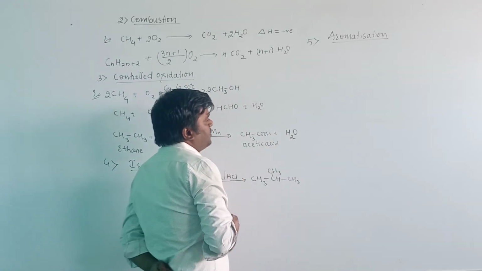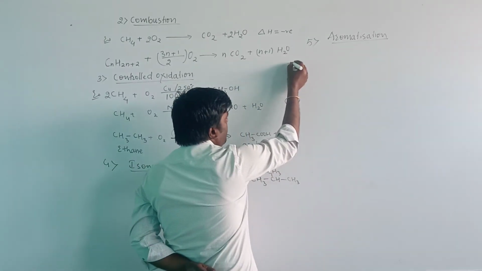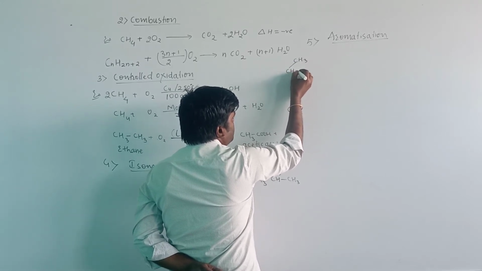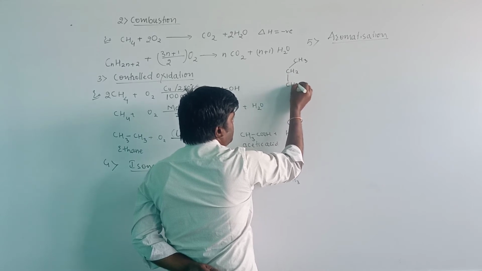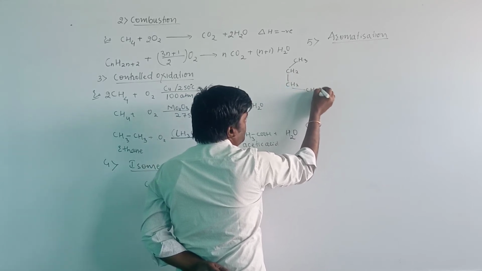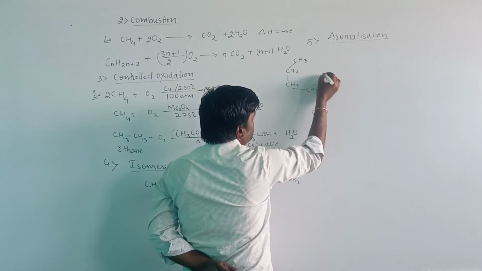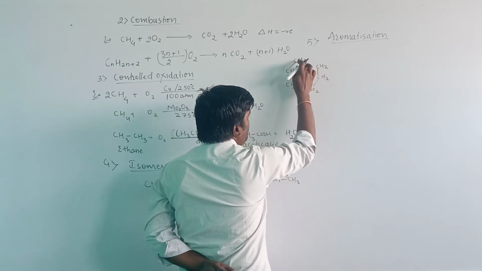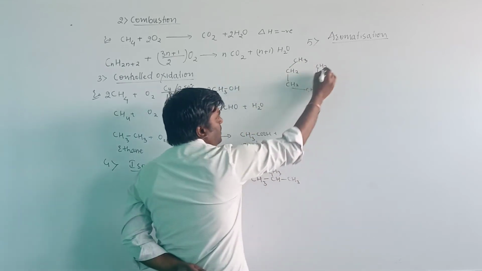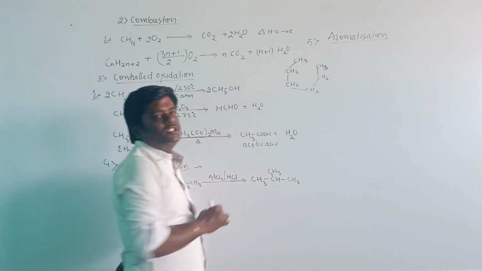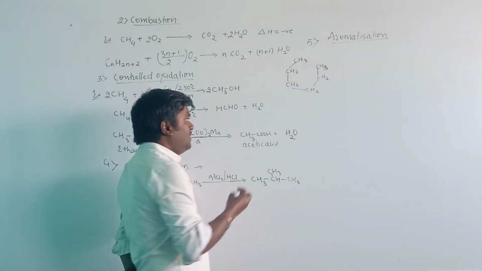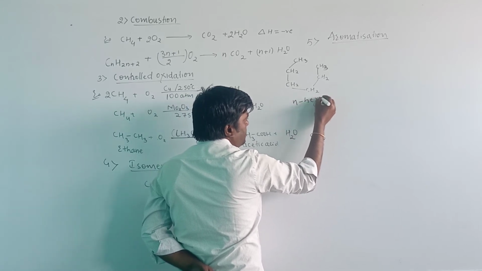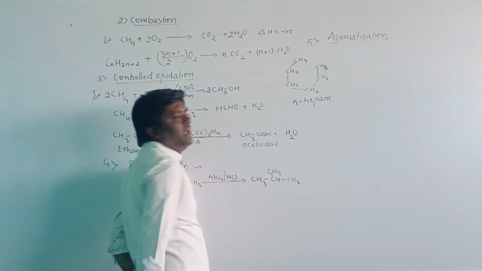Let us see the reaction for this aromatization. Consider an example: CH3, CH2, CH2, CH2, CH2, CH3. Number of carbon atoms 1, 2, 3, 4, 5, 6. The number of carbon atoms in the parent chain is 6. Then the name for this compound is N-hexane.